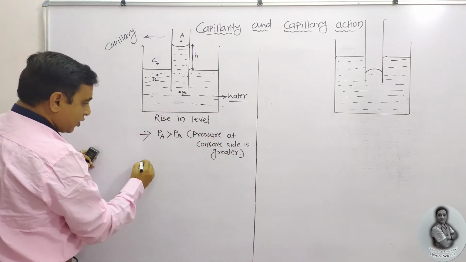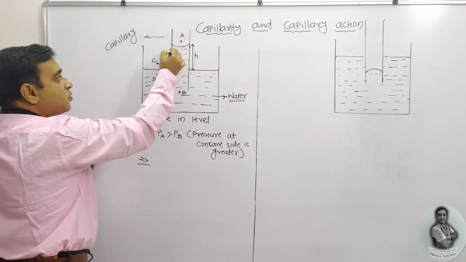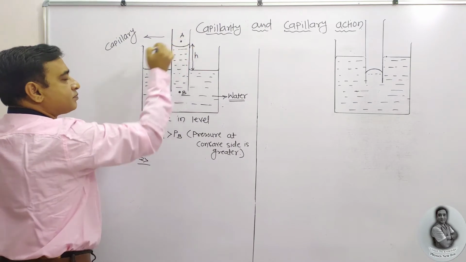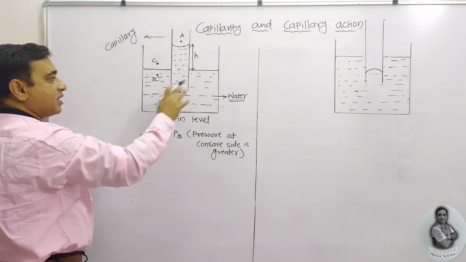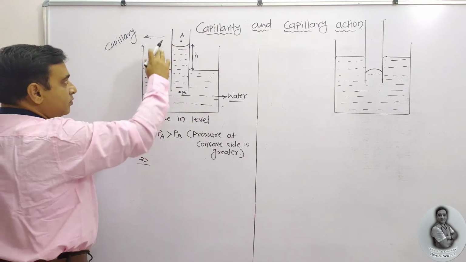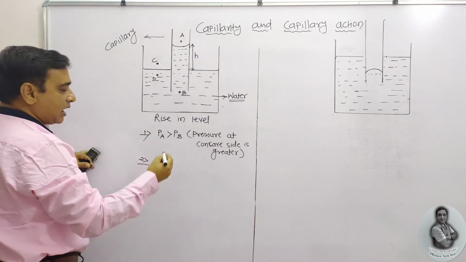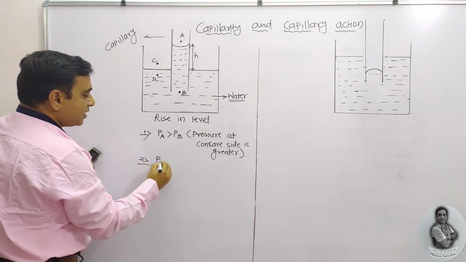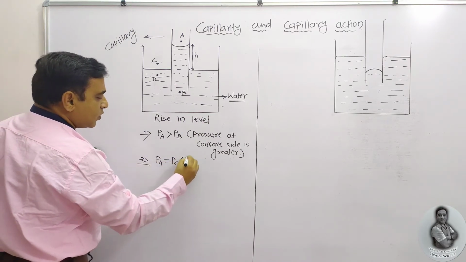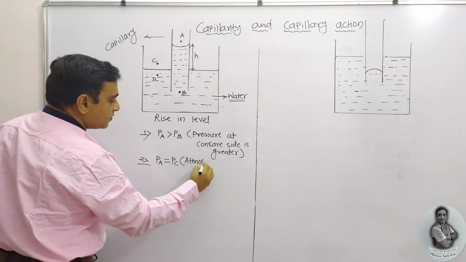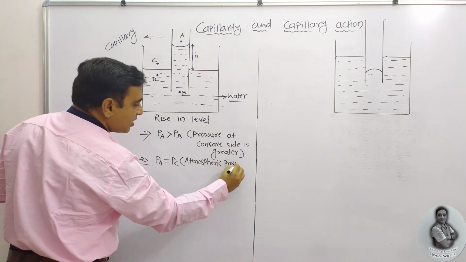Now the second case I am going to discuss. Here it is. These 2 points are present in the air, meaning they are present in the atmosphere. Air is present everywhere except the liquid. In the air, point A exists, point B exists. That means the pressure at A is equal to the pressure at point C, known as atmospheric pressure.